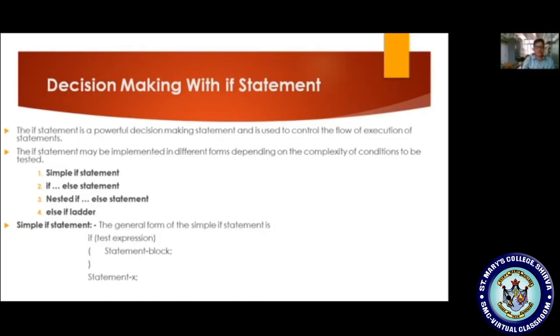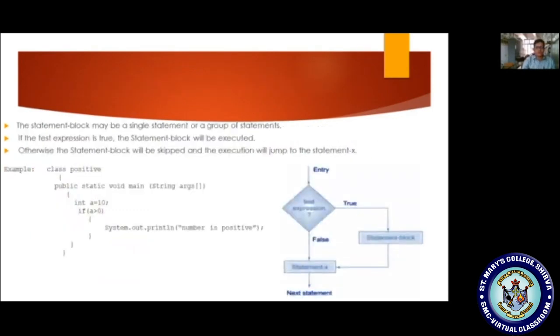Let us see the simple if statement. If you observe the syntax, if the test condition is true, then the body of the statement will be executed. If the test condition fails, whatever statement comes after the body will be executed. In the flowchart of the if statement, it is an entry controlled statement. If the condition is true, the block of statements will be executed. If the condition is false, whatever comes after the true block will be executed.